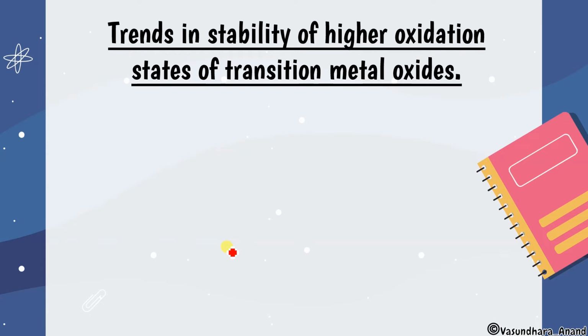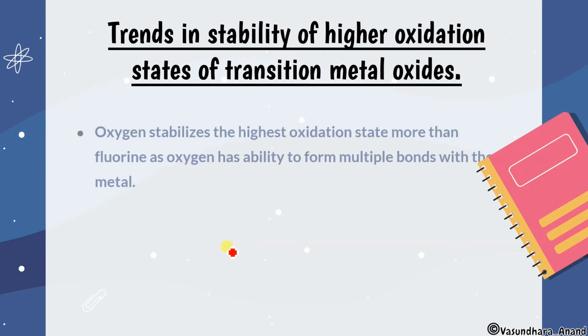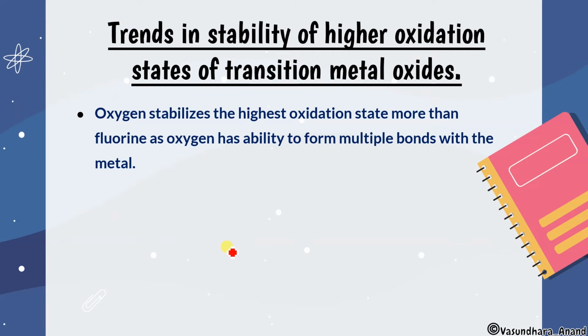Now next thing, trends in the stability of higher oxidation states of transition metal oxides. Oxygen stabilizes the highest oxidation state more than fluorine, as oxygen has the ability to form multiple bonds with the metal. That already I have explained. Yes, because oxygen can form multiple bonds, and that's why even though fluorine is the most electronegative, oxygen has the ability to show the highest oxidation state on the metal.